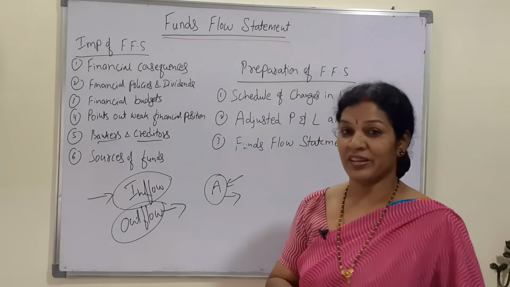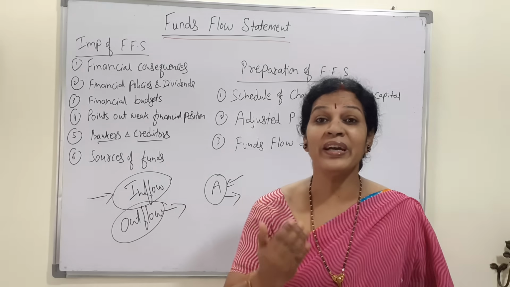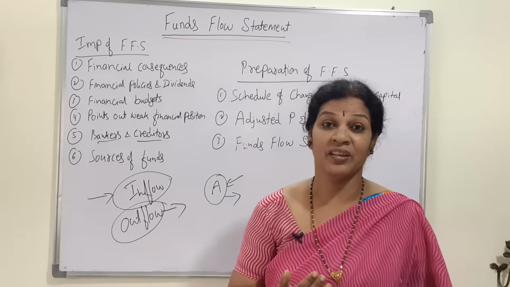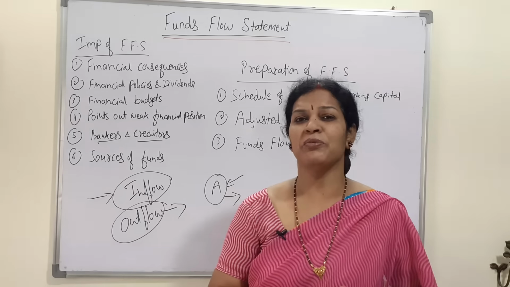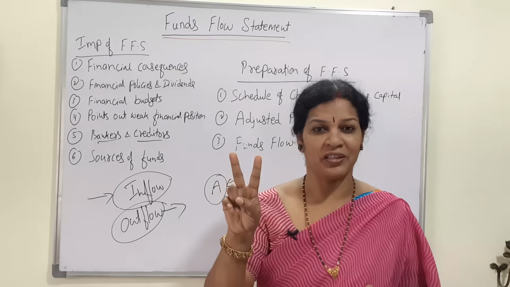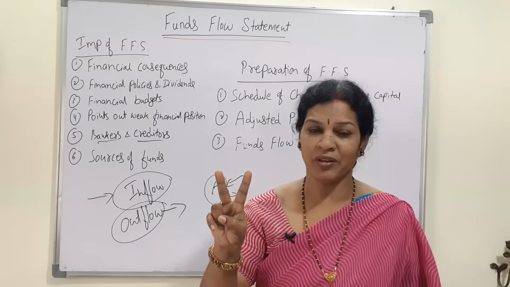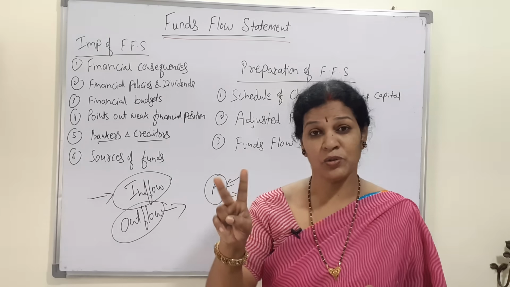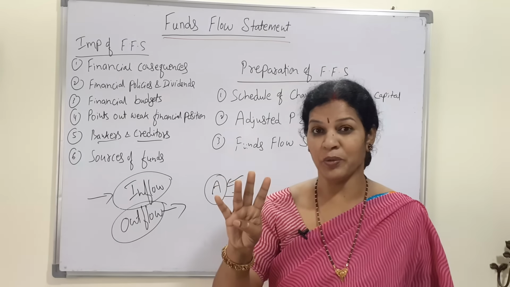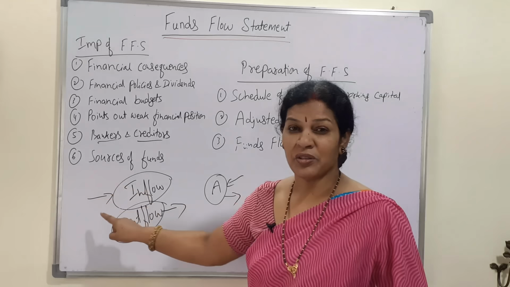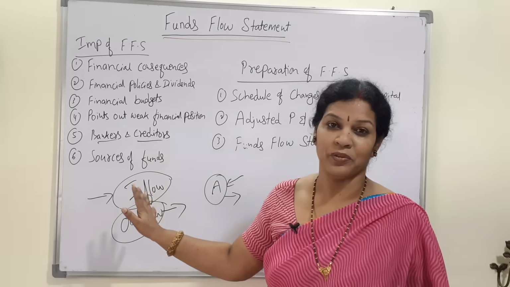Next one, sources of funds. Through this fund flow statement, we'll come to know what the sources are, how we are getting the funds. Shall we raise the funds, and how do we raise the funds? Most of the companies will be issuing two kinds of shares: preference shares and equity shares. You have some knowledge about preference shares and equity shares. Apart from this, they'll issue debentures also. Sometimes they take a loan also. We will come to know the sources, how we are getting the funds inside of the organization, through this fund flow statement.